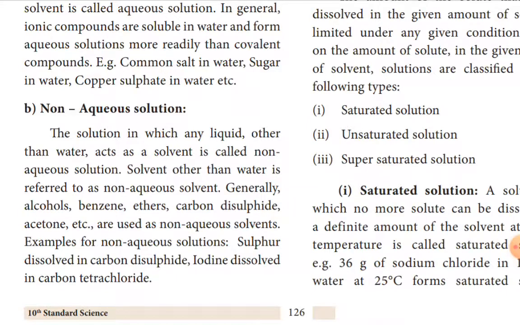These solvents are taken for the preparation of solution. These types of solutions are called non-aqueous solutions. A solvent other than water is referred to as a non-aqueous solvent. Examples: alcohol, benzene, ether, carbon disulfide, acetone. These are all non-aqueous solvents.